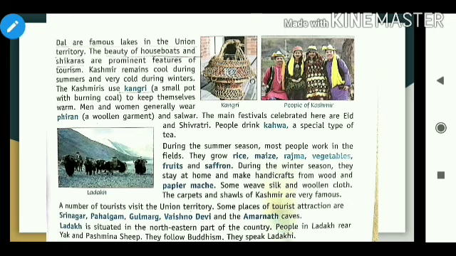During the summer season, most people work in the fields. They grow rice, maize, rajma, vegetables, fruits and saffron. During the winter season, they stay at home and make handicrafts from wool and papier-mâché. Some weave silk and woolen cloth. The carpets and shawls of Kashmir are very famous.